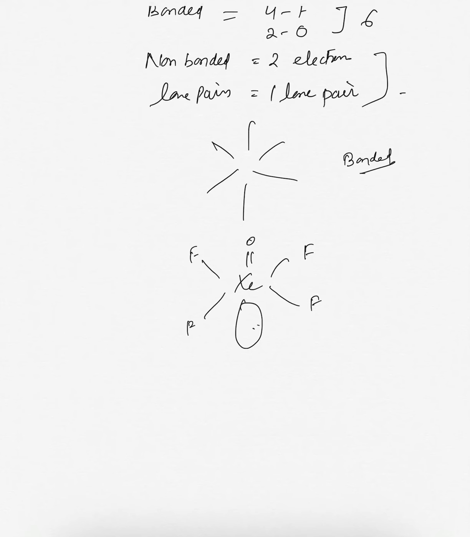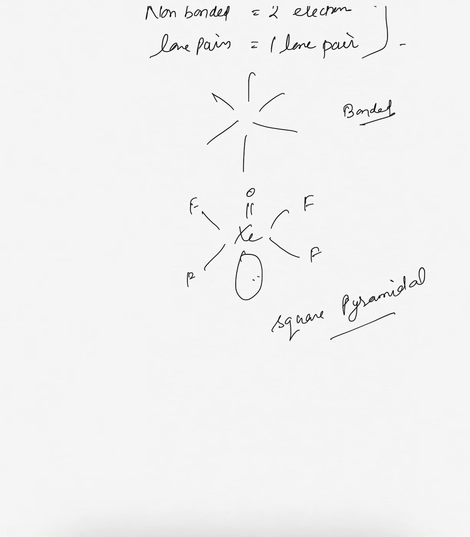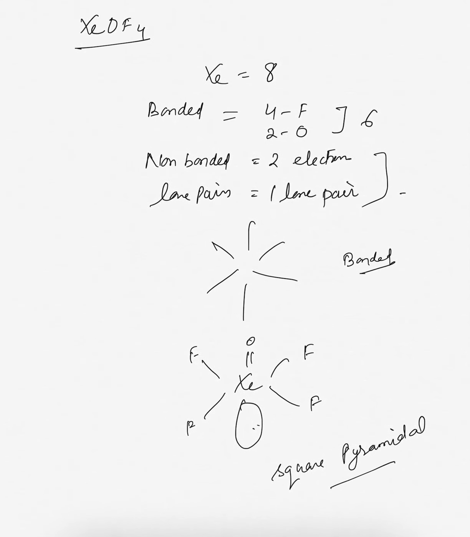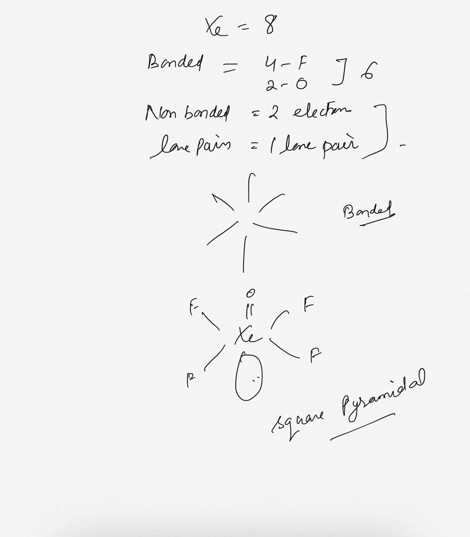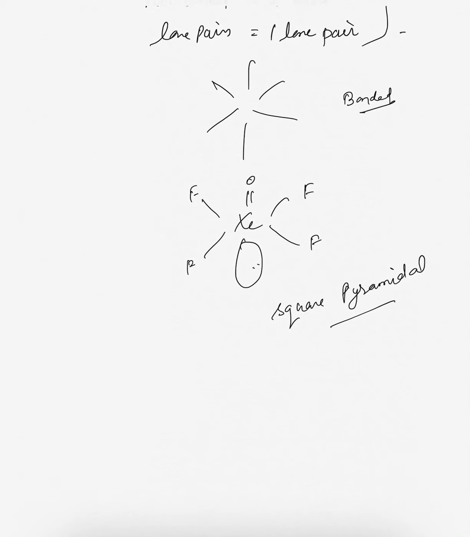So the shape here is square pyramidal. Okay, so also you can try to draw the shapes of other compounds of xenon, and similarly, as we have drawn all these compounds, you can draw the other compounds also. So this is about the compounds of xenon.